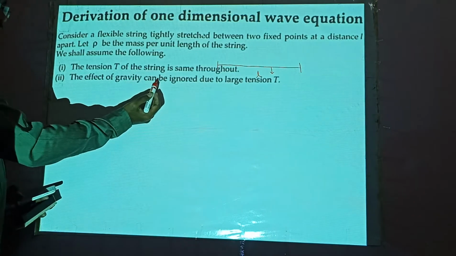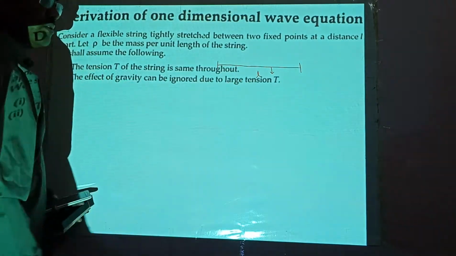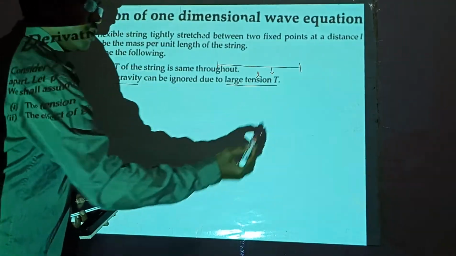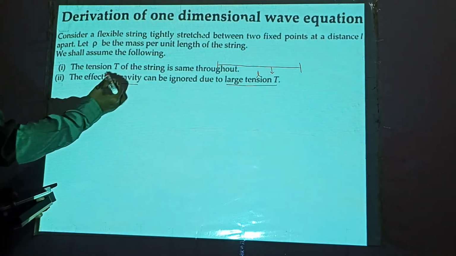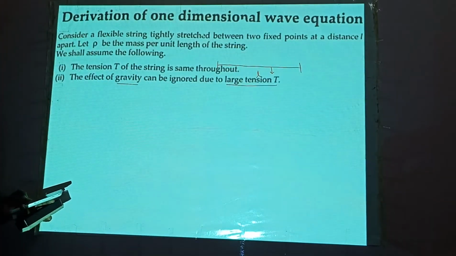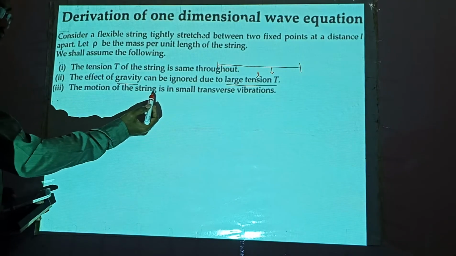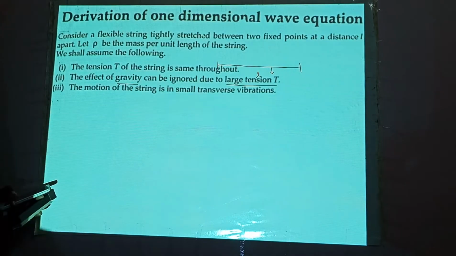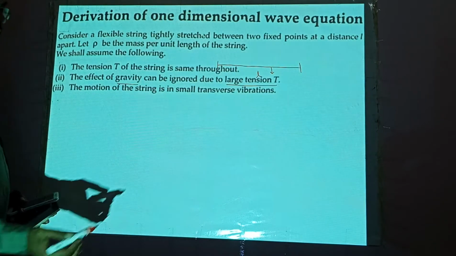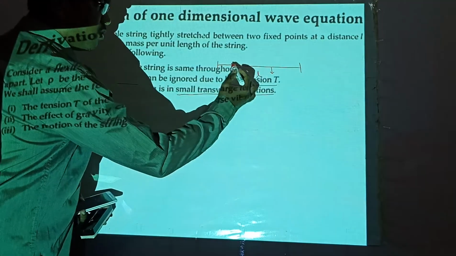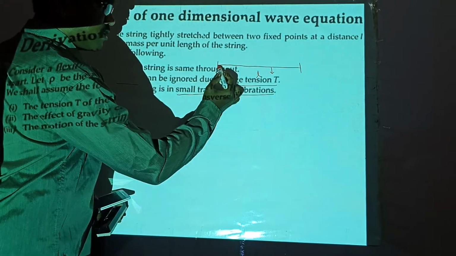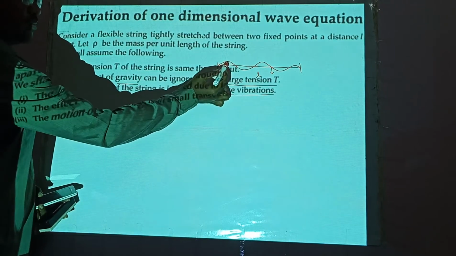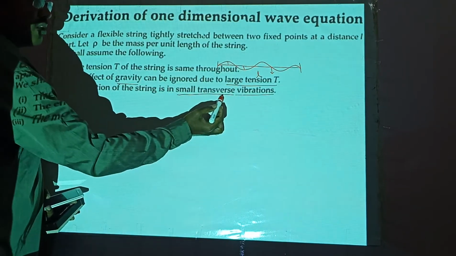The effect of gravity can be ignored due to large tension. So we can ignore the gravity due to large tension. So gravity will be negligible as compared to the tension in the string. The motion of the string is in small transverse vibrations. So this is the third assumption. Small transverse vibrations. If you disturb the string, what happens? It starts oscillating like this, with small transverse vibrations.